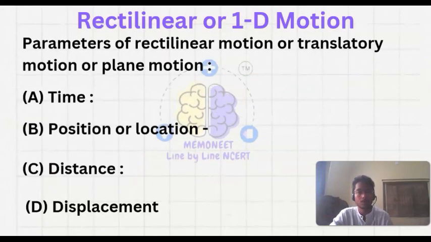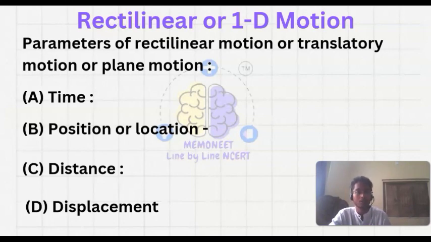So in this chapter we will study only the rectilinear or 1D motion. We are not going to the oscillatory or the circular motion or the rotational motion. These are of other chapters. Now we will see only the rectilinear or 1D motion and the 2D motion also, the translatory motion mainly. So parameters of rectilinear motion or translatory motion on the plane, these are the parameters.